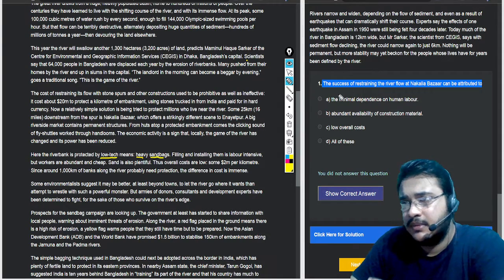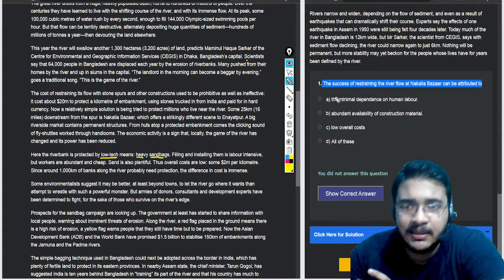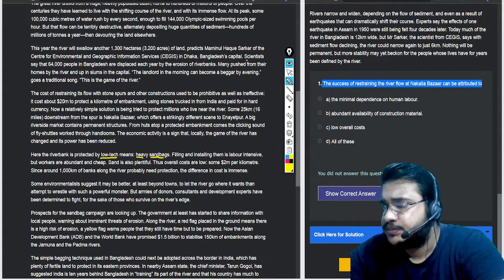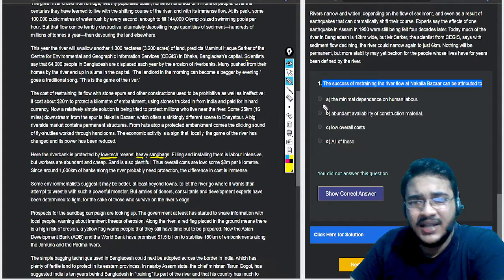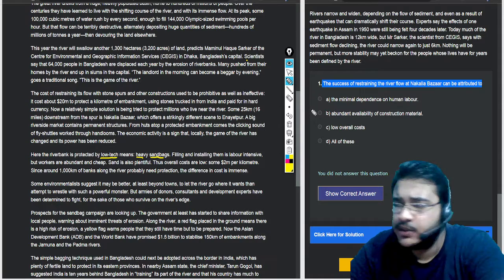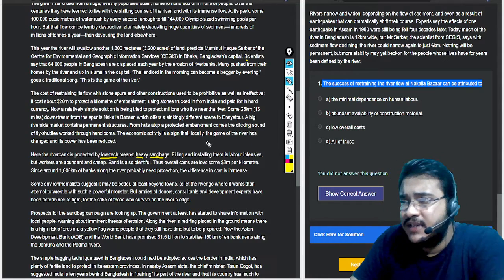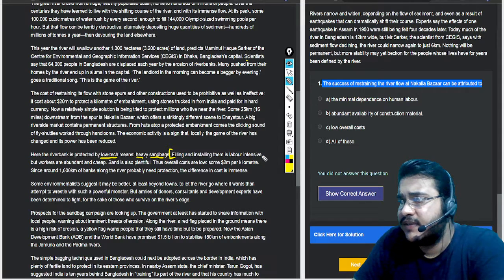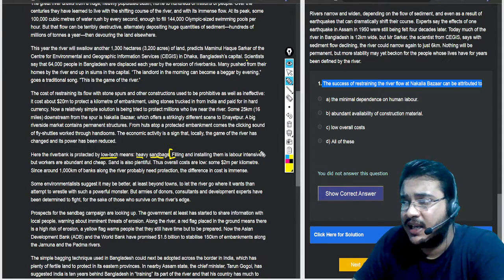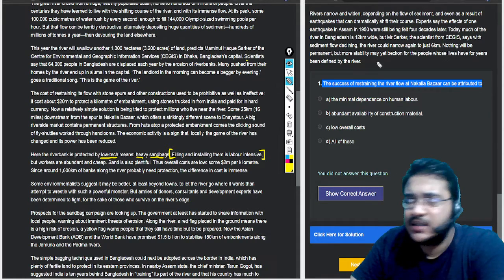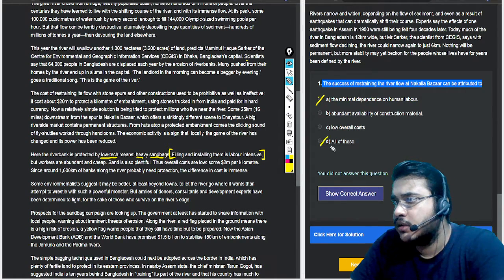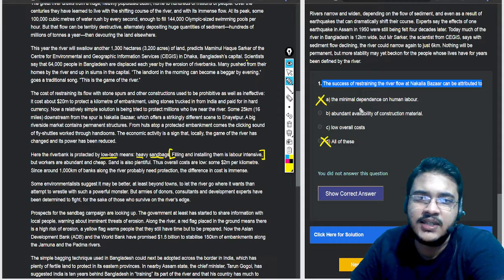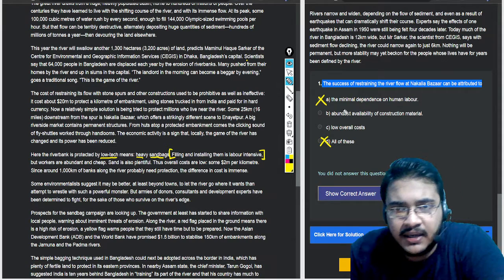Okay, but this is one of the key elements. Now let's see what we can do. Minimal dependence on human labor. This is the first option. Is it true? So we are going by the elimination option. Minimal dependence on human labor. In the very first line of this paragraph itself, it says the filling and installing them is labor intensive. Although in the very next line it says, but workers are abundant and cheap, that does not mean minimal dependence on human labor. So this goes away. Okay, so this question basically boils down to two parts.